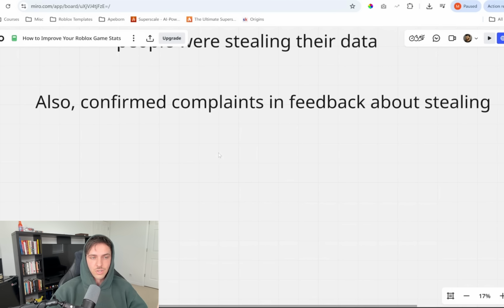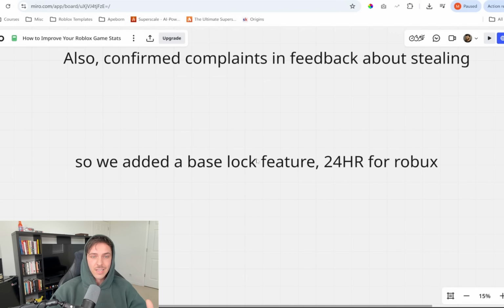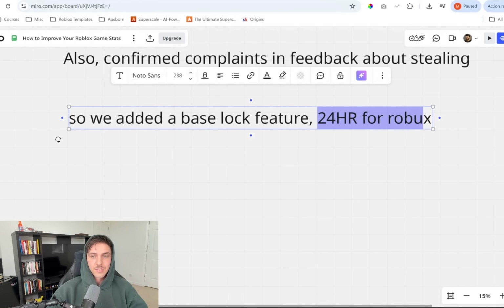Every 60 seconds or so, you can lock your base. No one can get in. Okay. We added that to our game. Oil Empire doesn't have that, by the way. I took this from a different game in the same genre. Okay. And then what did we do next? Of course, we added a dev product where you can lock your base for 24 hours.